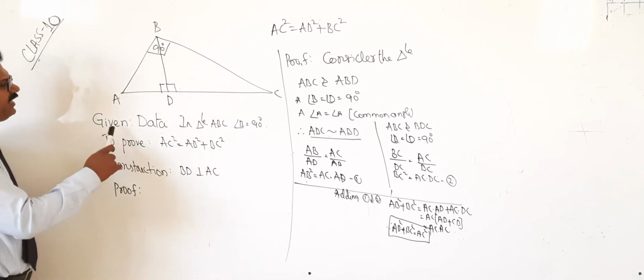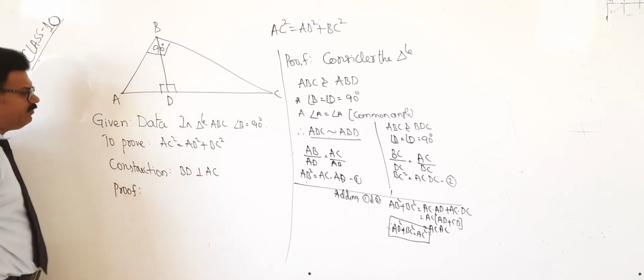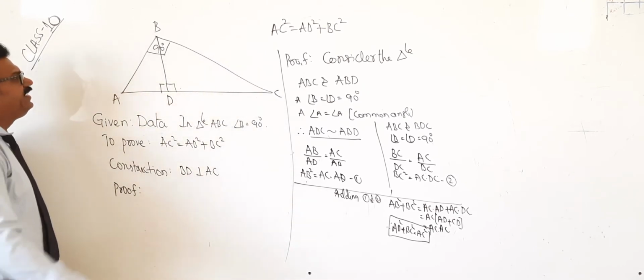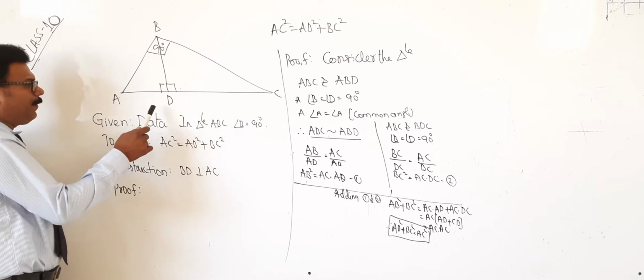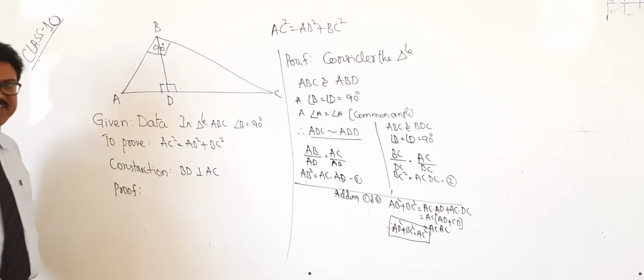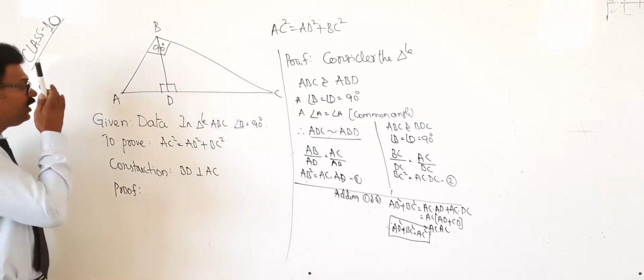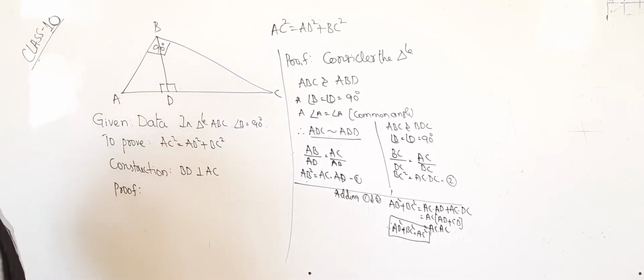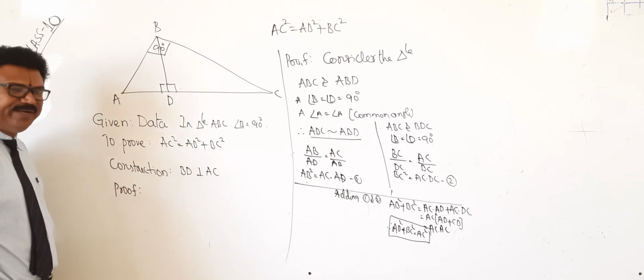Now we have to prove that AC square equals AB square plus BC square. Here I am constructing BD perpendicular to AC. So BD perpendicular to AC means what happened? Here we are getting two triangles: one is ABD and one more is BDC.